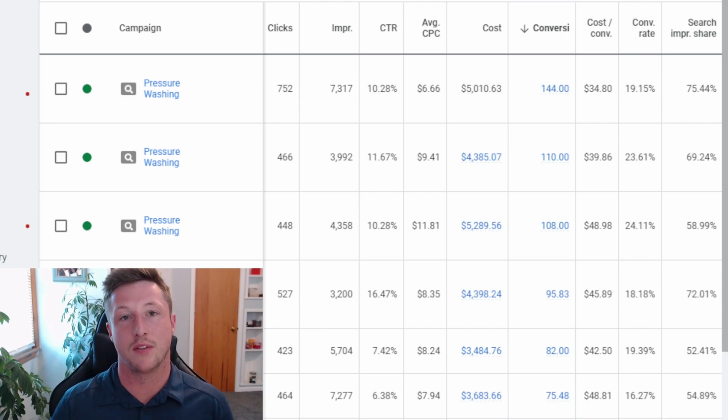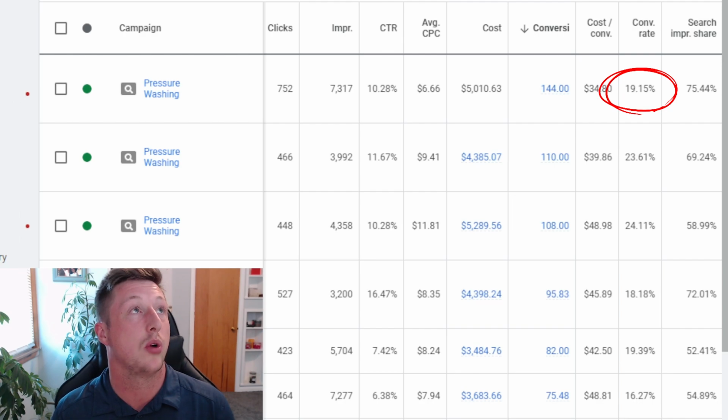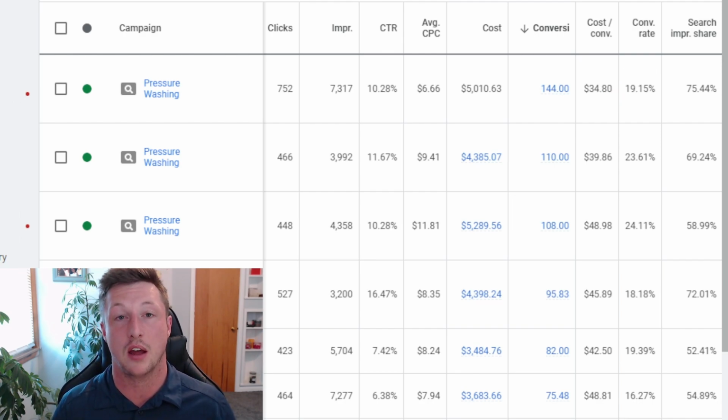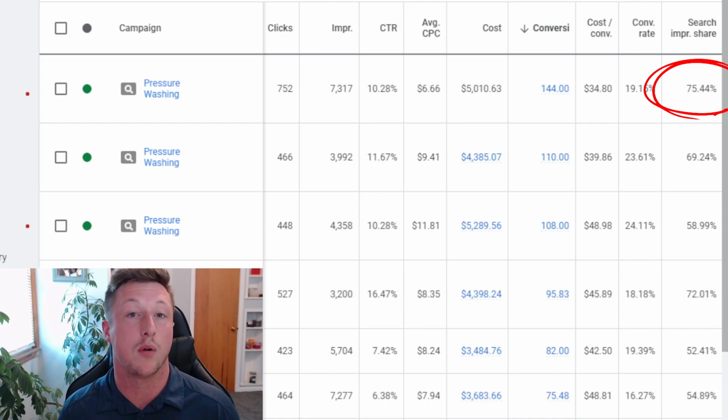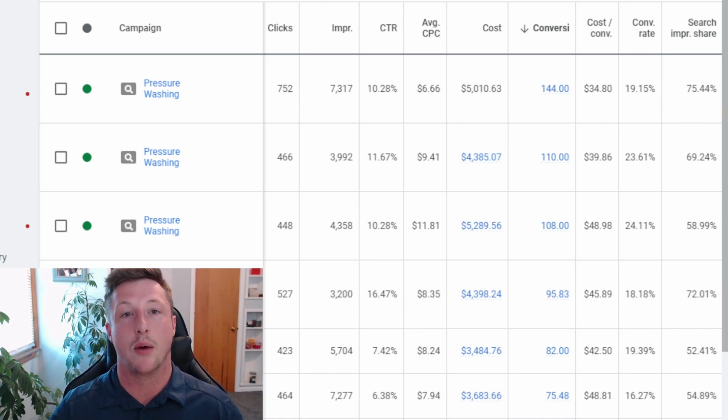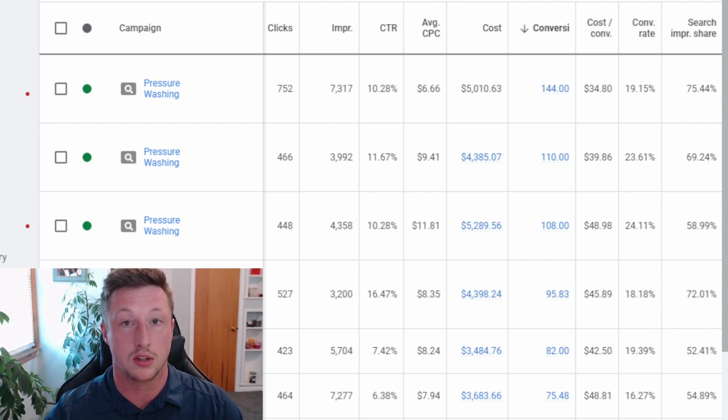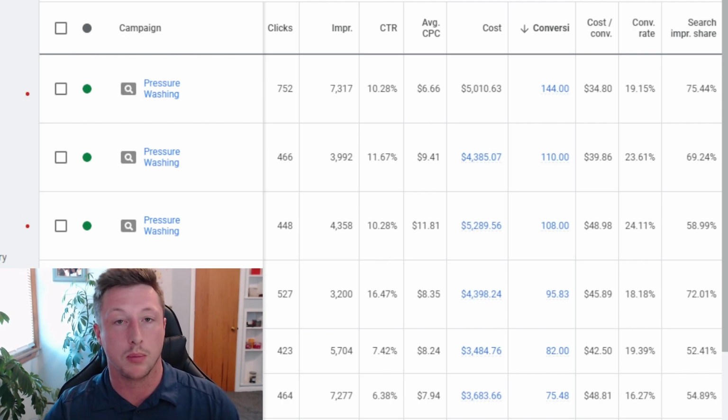Now we're going to look at the conversion rate. As we can see here, it's 19.15%, and that just means that 19.15% of the clicks are actually going to turn into a lead. The last one is search impression share at about 75.44%. This means that we are showing up for about 75% of potential searches. So out of 4 potential searches, we're showing up for just about 3 of every 4.